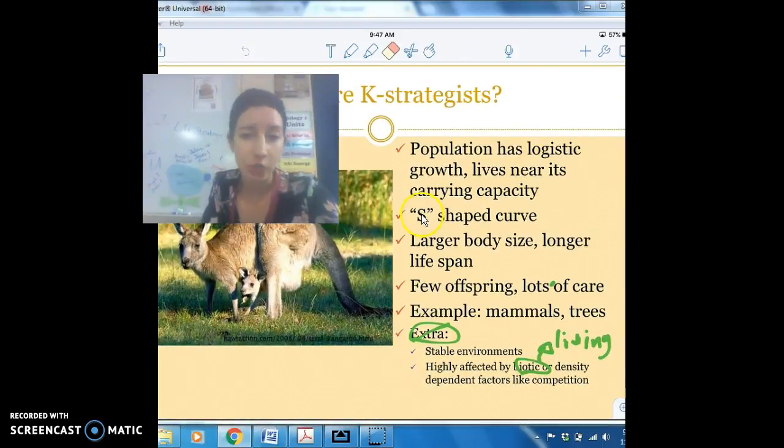Logistic growth, S-shaped. They have large body sizes, long lifespan. They're going to put energy into making big things and living for a long time. They care for their young, so they just have a few of them so that they can take care of them. And then this is extra, you don't need to know this, but this is our living factors that influence them.